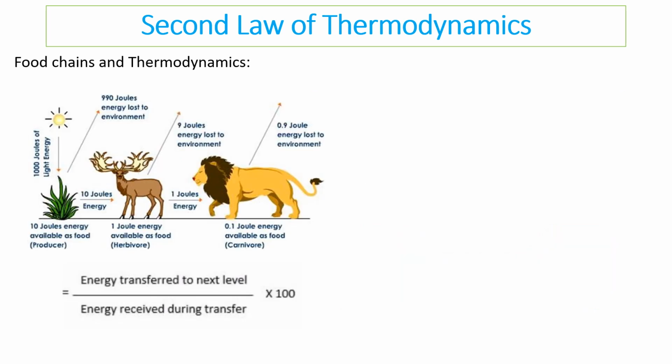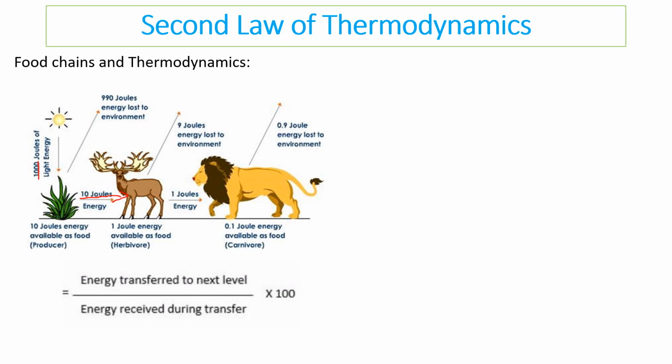This has a big impact on food chains, because food chains are based on energy transfer. You might have 1,000 joules of energy going into a plant, but only 10 joules of energy then passes onto the primary consumer.